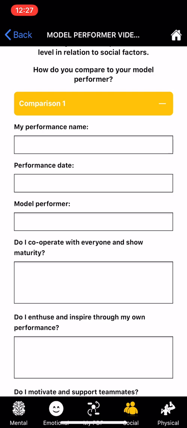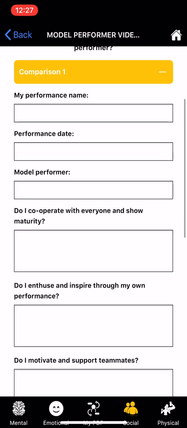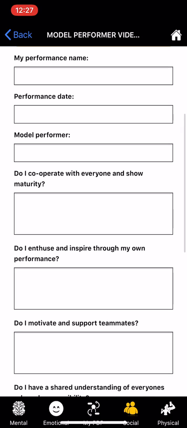First of all, my performance name. So quite simply, you can pop in there any type of performance that it is. Your performance date, who you are comparing yourself against. So it might be a Michael Jordan, for example, those who watch the fabulous programme on Netflix about his life and his career in The Last Dance. And then you're thinking to yourself, how do I compare against them?